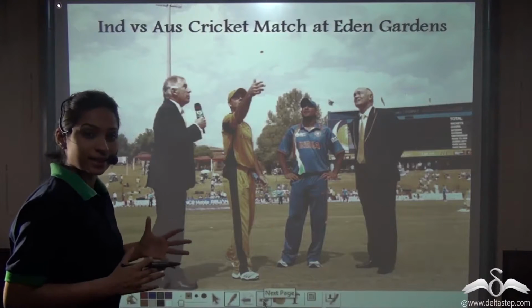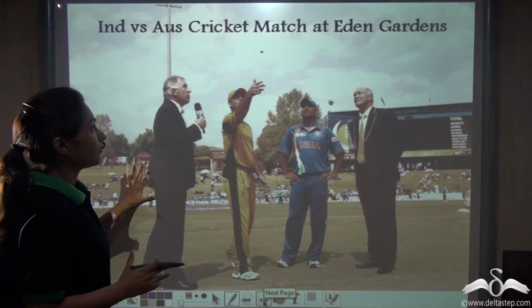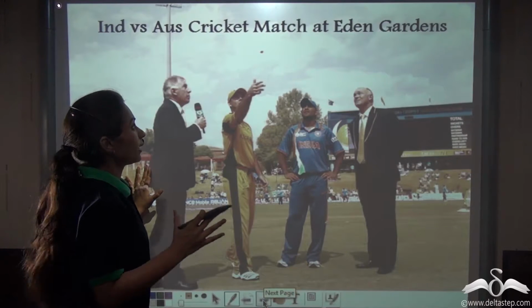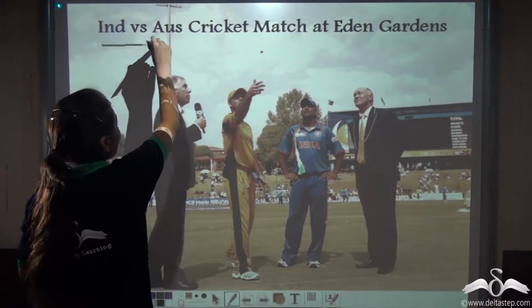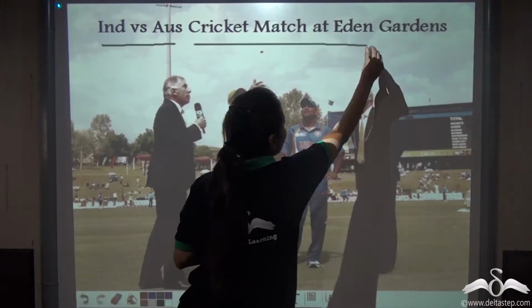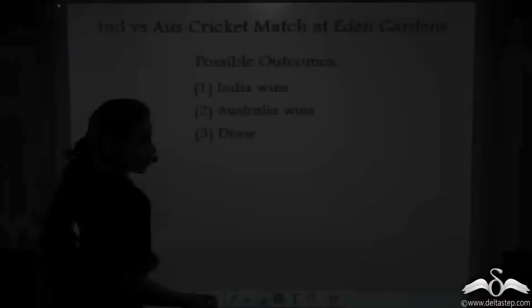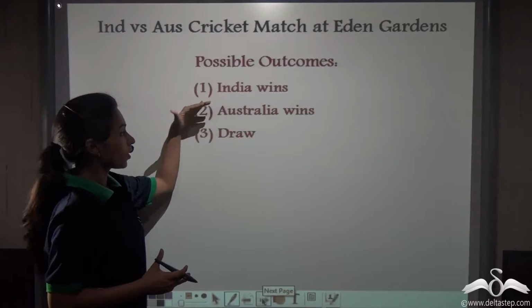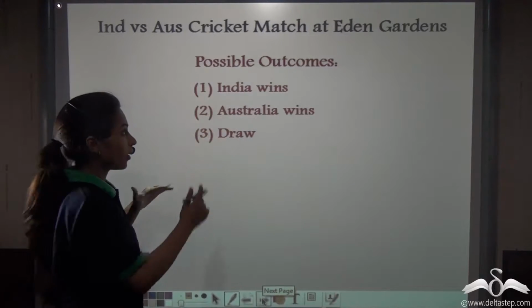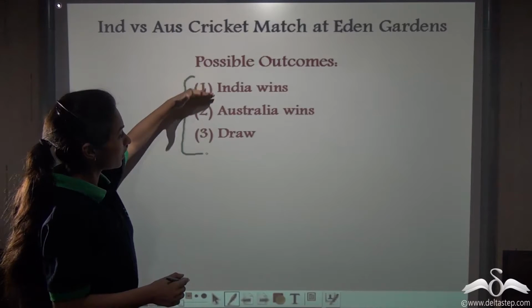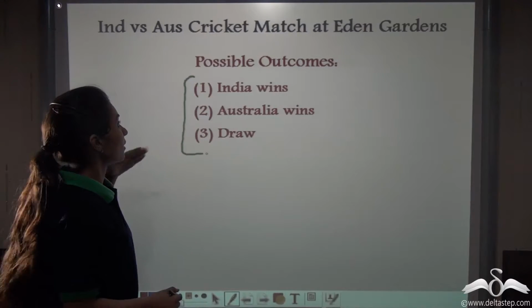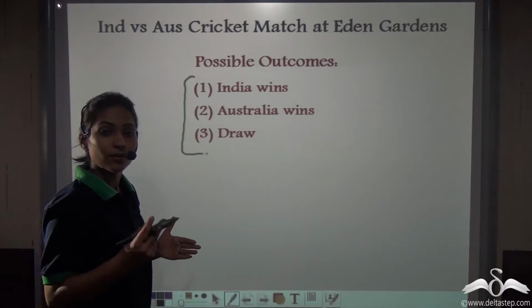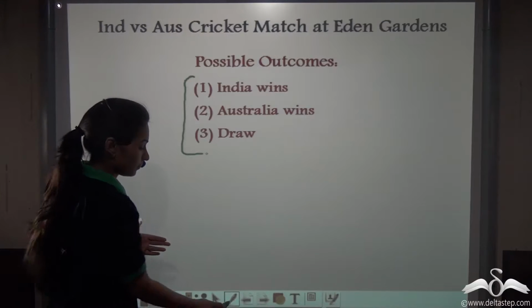Now let's get this clear with another example. Here we have taken an experiment of India versus Australia cricket match at Eden Gardens. So what are the possible outcomes of this match? India wins, Australia wins, or draw, any of these. So these are the three possible outcomes of the experiment India versus Australia cricket match at Eden Gardens.